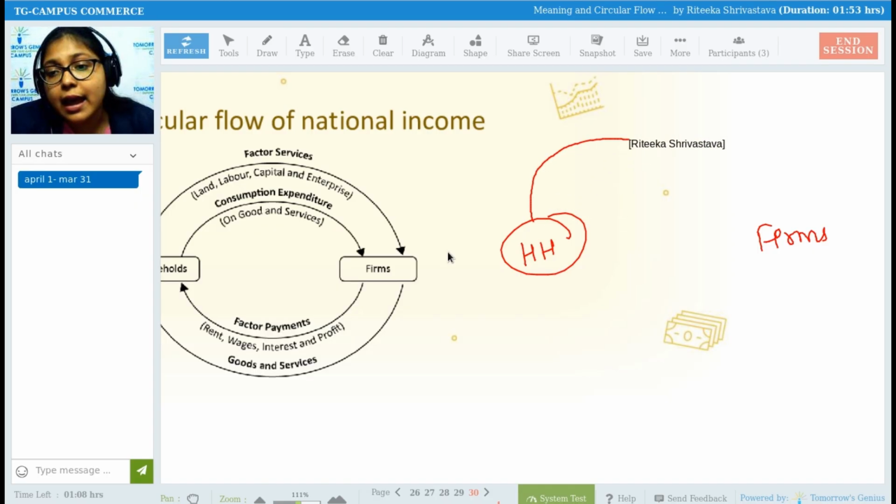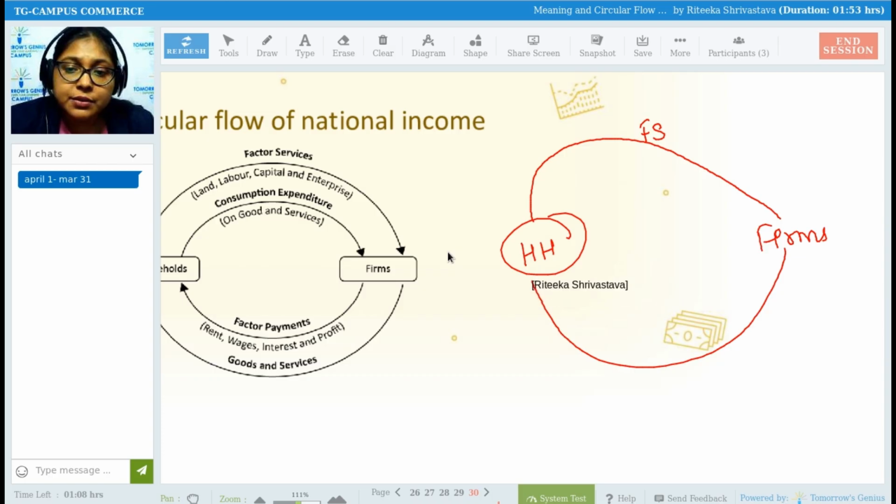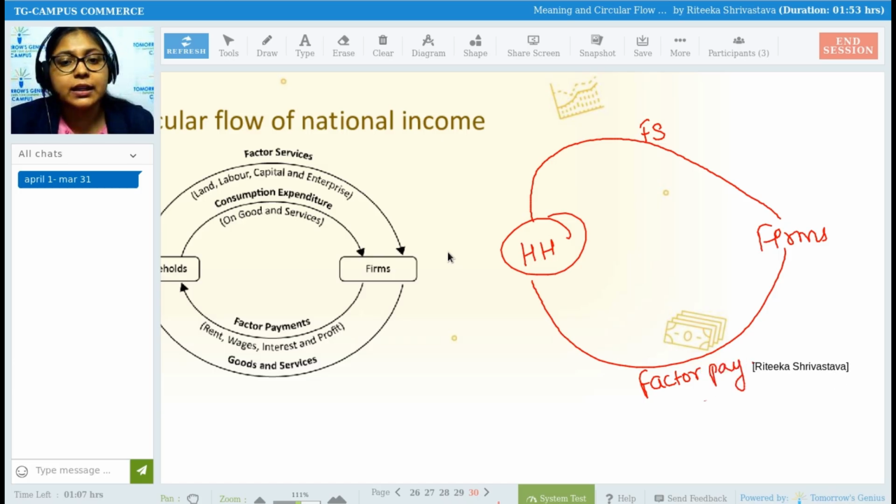So that is why we say that households give factor services to the firms in the way of land, labor and capital. In return, firms give them factor payments. In return, the firm is going to pay them factor payments in the form of rent, wages, interest and profit.